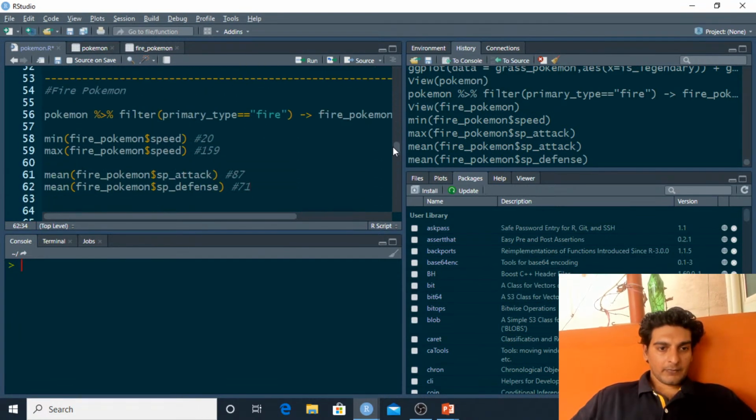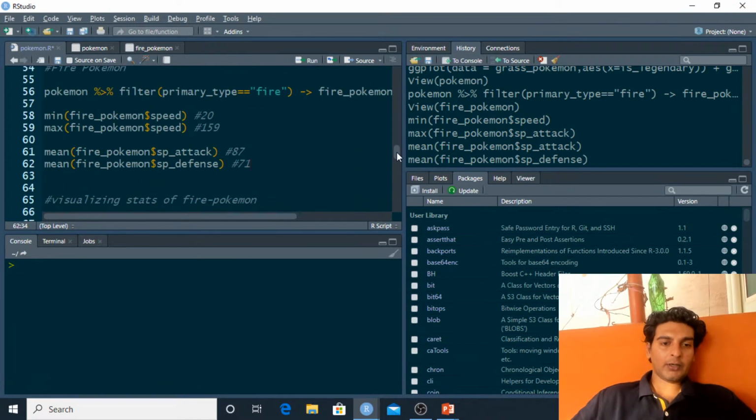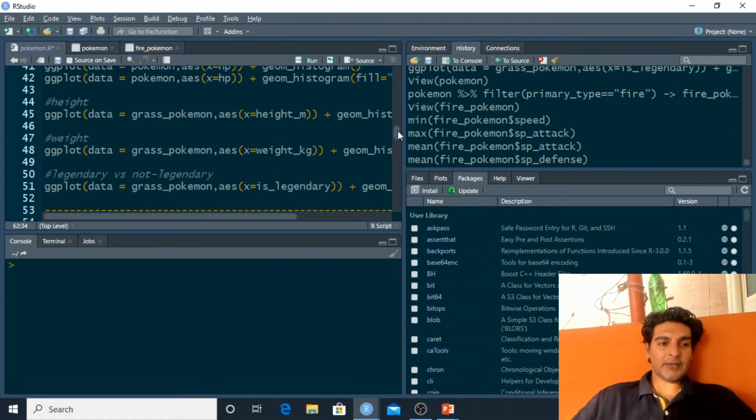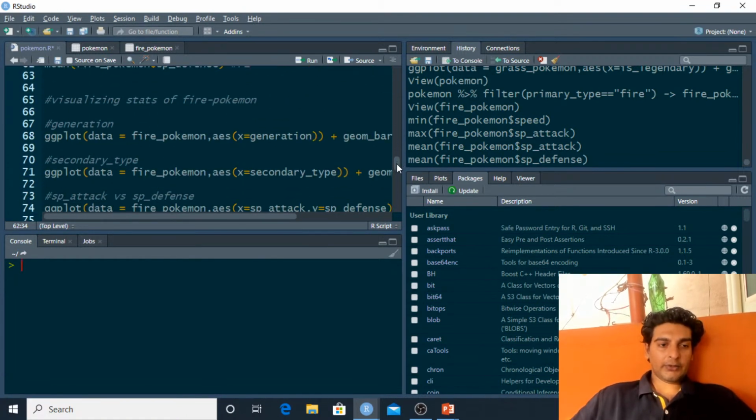So the average speed for a fire type Pokemon was 87, and the average attack for the grass type Pokemon is 74. So again, it seems that a fire type Pokemon in general has a higher special attack when it's compared to a grass type Pokemon. Similarly, when we compare the special defense of a fire type Pokemon with a grass type Pokemon, it seems that the fire type Pokemon has a higher value of special defense. So this is an interesting observation over here again.